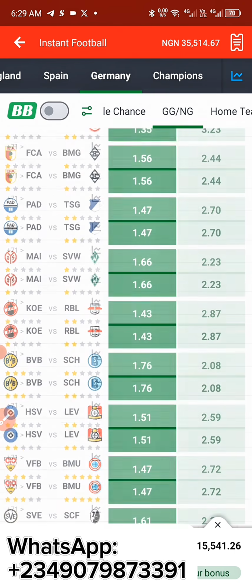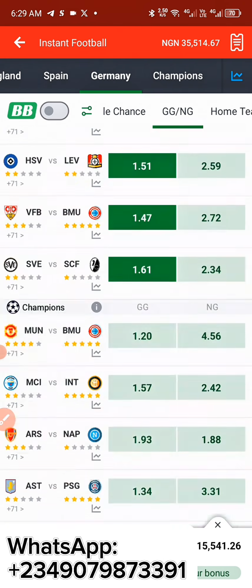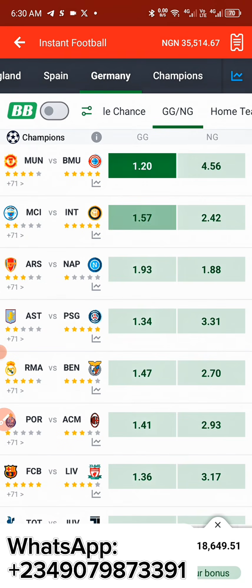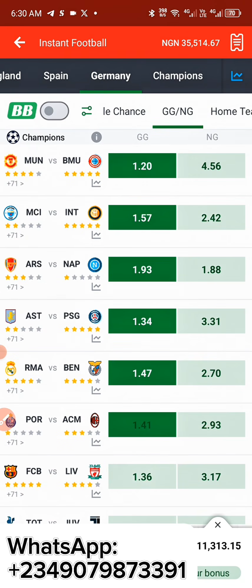You get my point? So after selecting all of this, we're actually going to head over to Champions League. We're going to go to our Champions League, and then we're actually going to select something right here. Let's do all of this.